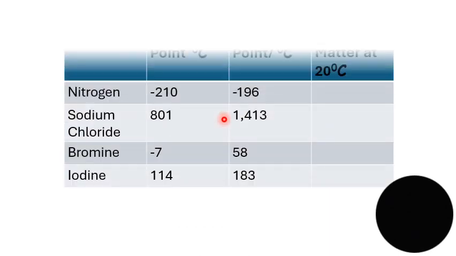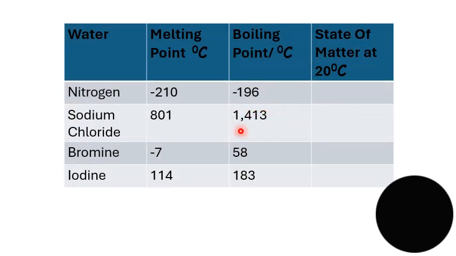Now we're going to work out the state of matter for these different substances. We have some information I want you to look at very carefully. They give us the melting point, they also give us the boiling point of the substance, and they tell us what temperature we're at. So we are at 20 degrees Celsius, which is room temperature. At 20 degrees Celsius, will nitrogen be a solid, liquid, or gas? The melting point is negative 210, and the boiling point is negative 196.